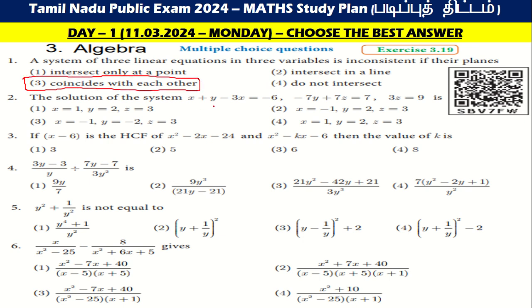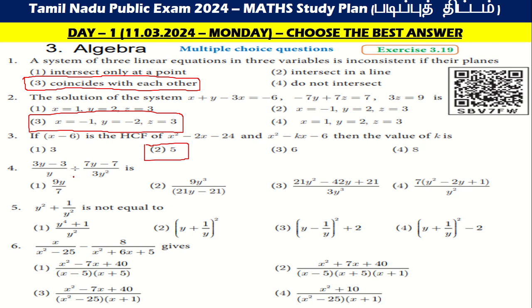Solution of the system x plus y minus 3x is equal to minus 6, minus 7y plus 7z equal to 7, 3z is equal to 9 is, what is the answer? The answer is x is equal to minus 1, y equal to minus 2 and z is equal to 3. If x minus 6 is the HCF of x square minus 2x minus 24 and x square minus kx minus 6, then the value of k is 5.